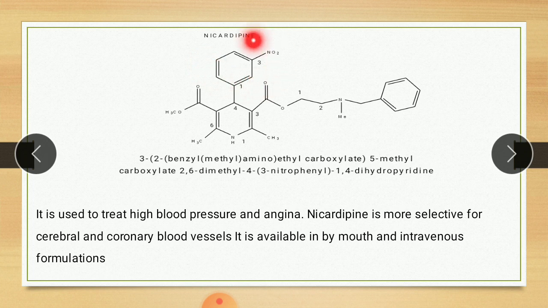On the fourth position this ring is there, 3-nitrophenyl 1,4-dihydropyridine. So total name: 3 in bracket 2 benzyl methyl amino ethyl carboxylate, 5-methyl carboxylate, 2,6-dimethyl, 3-nitrophenyl 1,4-dihydropyridine. Uses: it is used to treat high blood pressure and angina. Nicardipine is more selective for cerebral and coronary blood vessels. It is available in by mouth and intravenous formulation.